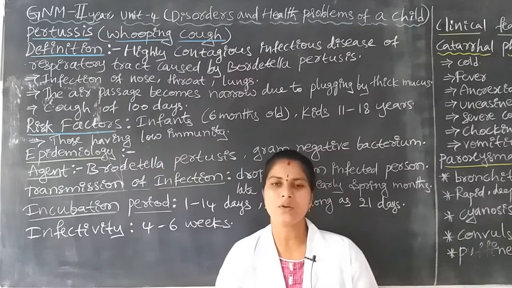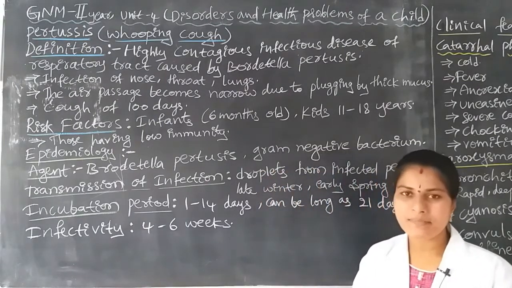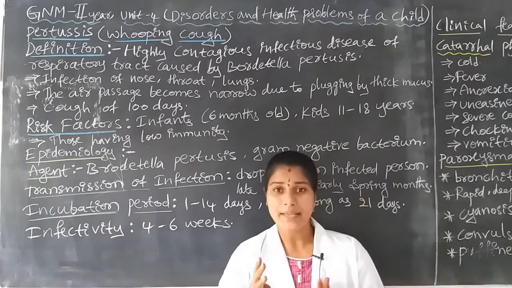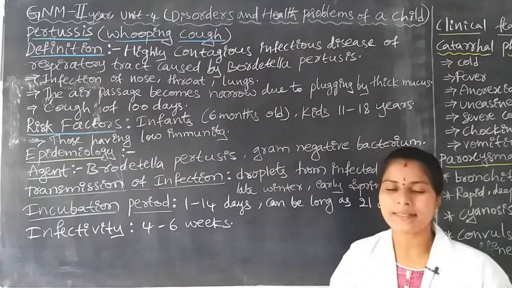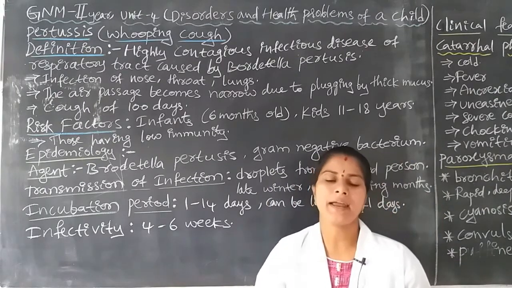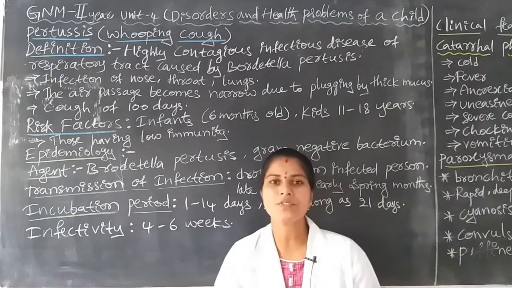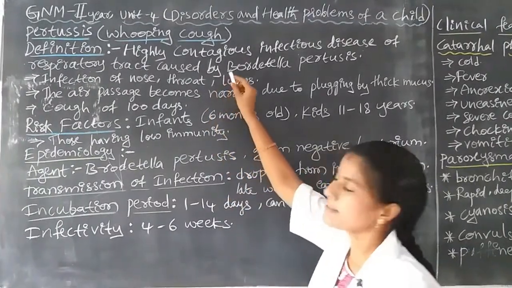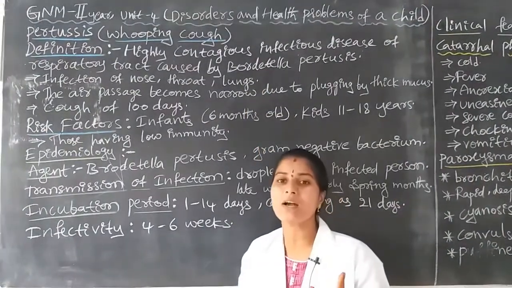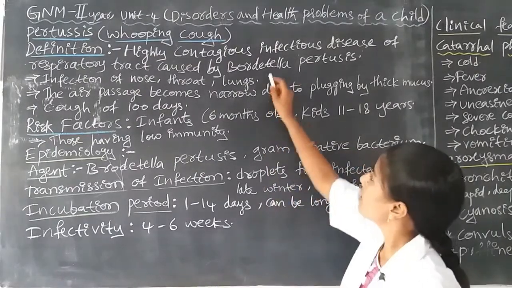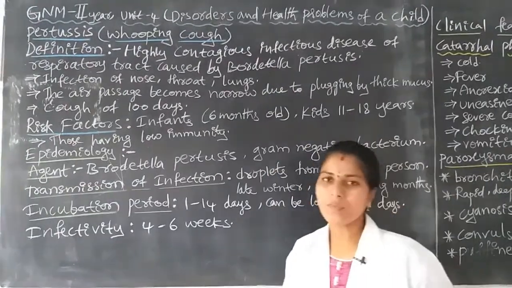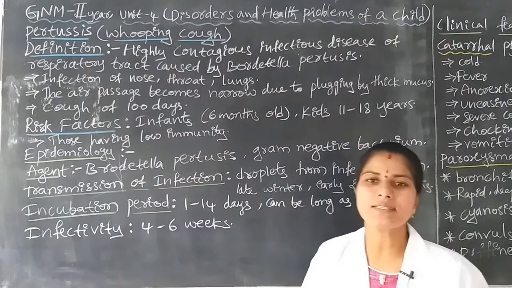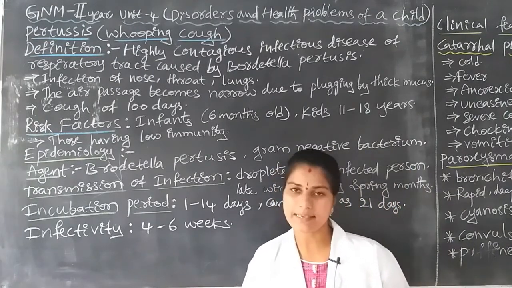There are so many systems, the nervous system, respiratory system, digestive system, endocrine system, like that. But here the organism only enters the respiratory tract and gives some problems to the respiratory system. The causative organism is Bordetella pertussis. It is one of the causative organisms for the pertussis disease.